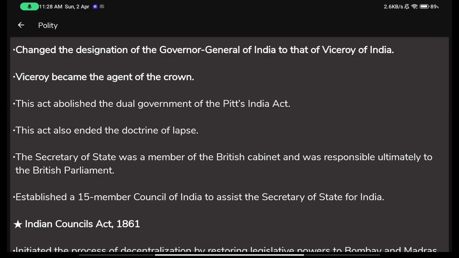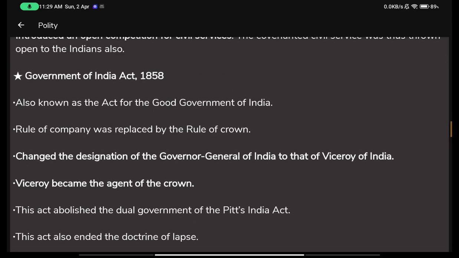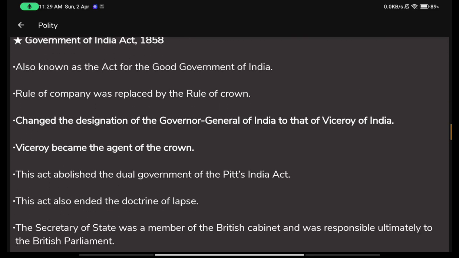And obviously they knew what circumstances, what kind of things their citizens would have to go through if they came under the direct control of the British. So they fought for the freedom of their people, they fought for the dignity of their own people, and sadly they died. But they did bring a change, and we saw that change in the Government of India Act of 1858. Sorry, 1853, is it right? Sorry, 1858, yeah. 1853 was the Charter Act, the third Charter Act.